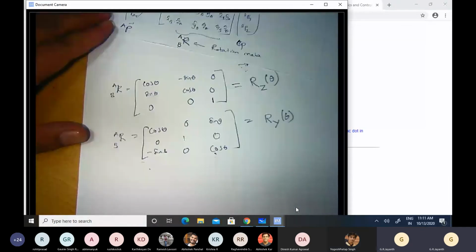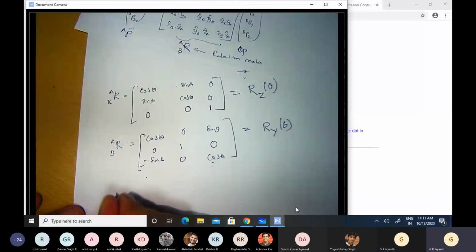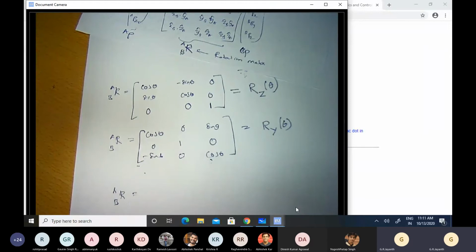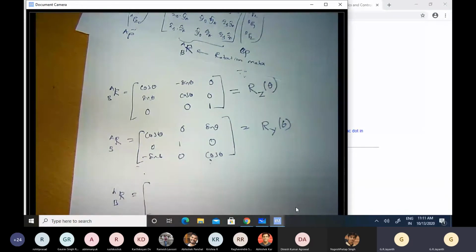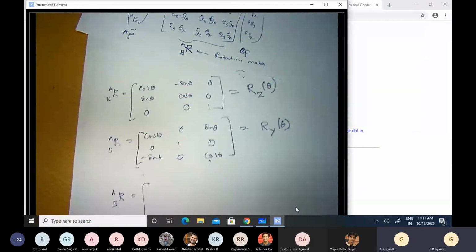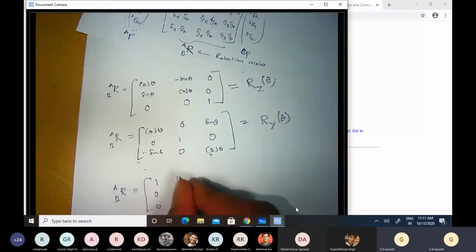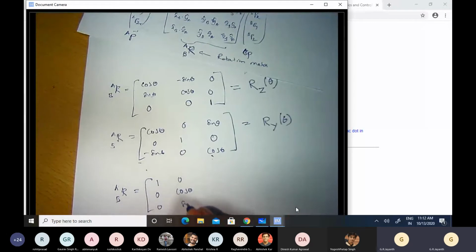And the last one is obtaining the rotation matrix when B and A are rotated with respect to one another about the x-axis. So if I have to rotate starting from the A frame by an angle theta to get the B frame, then again the representation of the vectors in the two frames can be related by a rotation matrix that has this particular structure: 1 0 0, 0 cos theta sin theta, 0 minus sin theta cos theta.